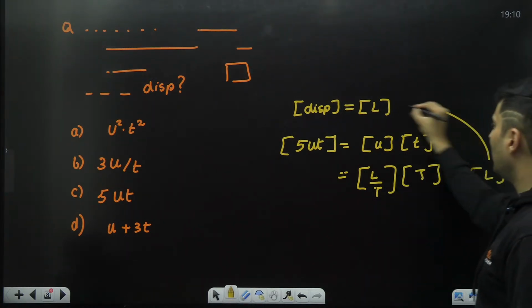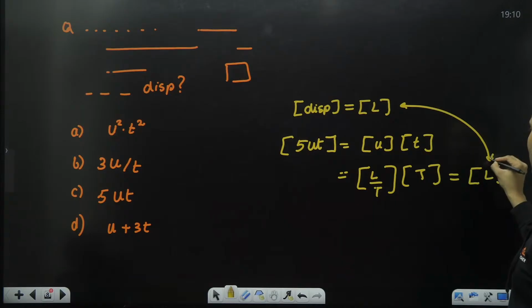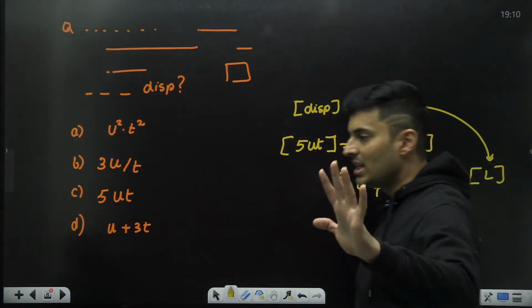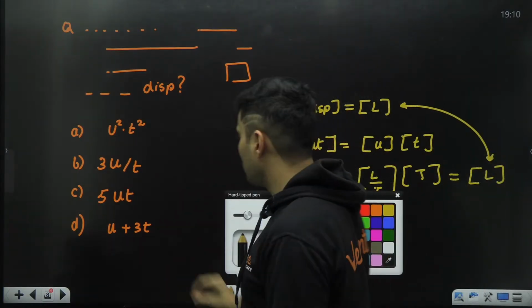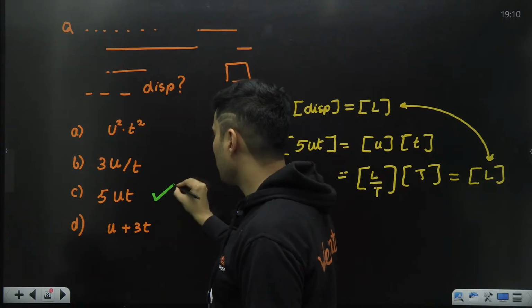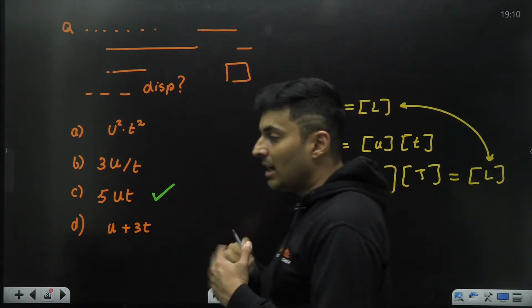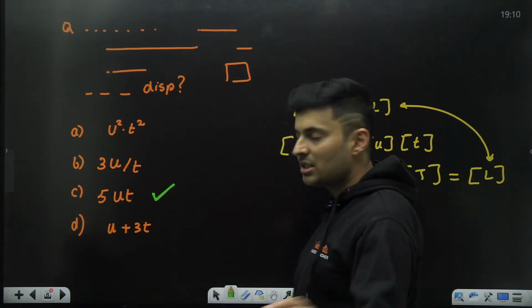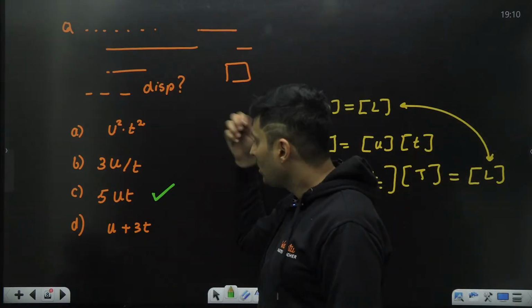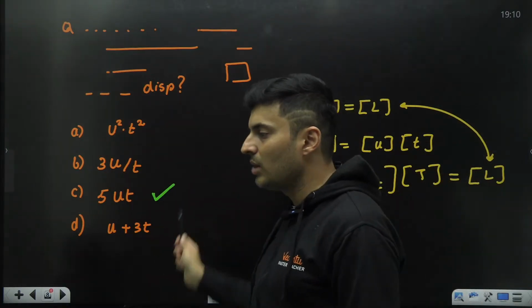So basically they are matching with this dimension. Rest all will not match. So the only possible option which you can match is option C. Other options are dimensionally only wrong. Dimensionally only they are incorrect. So factually they can't be correct. So directly you can mark option C.